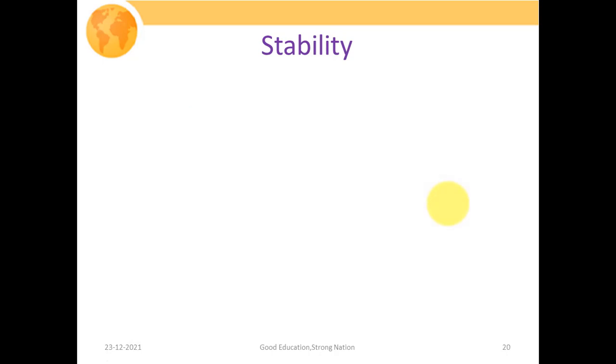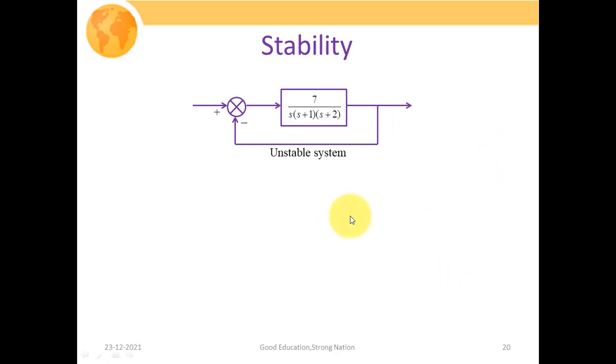Now let us consider another example. Here in this second example, the open loop transfer function is given as 7 upon s, (s plus 1), (s plus 2). The input signal applied, R(s), obviously in the Laplace domain, is equal to 1 over s, and C(s) is the response of the system. In order to find out the positioning of the poles of the closed loop transfer function, first of all we need to evaluate the closed loop transfer function, which is equal to G(s) over 1 plus G(s) times H(s).